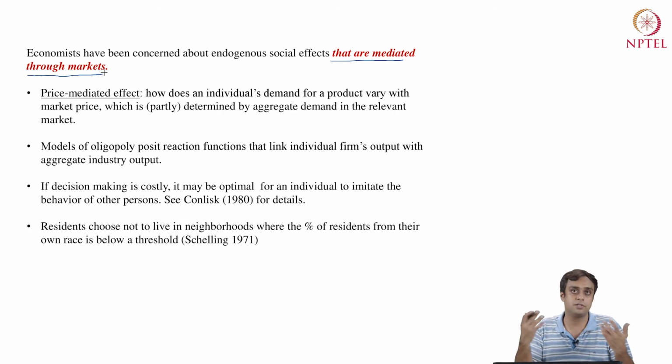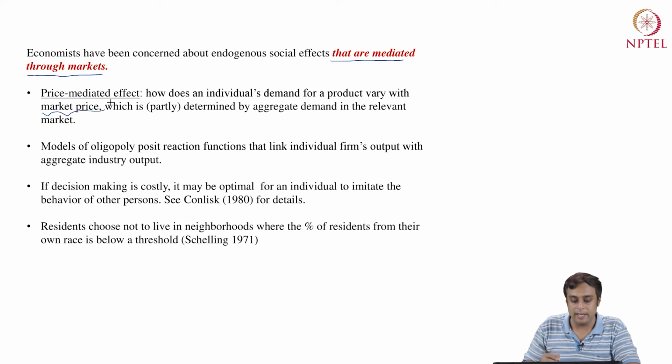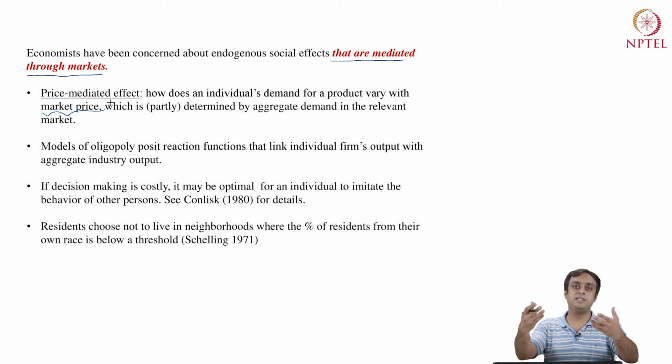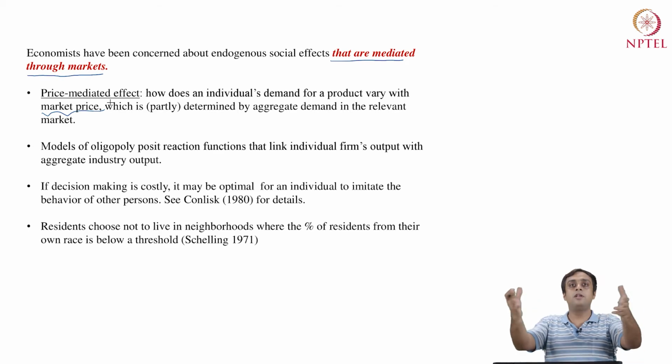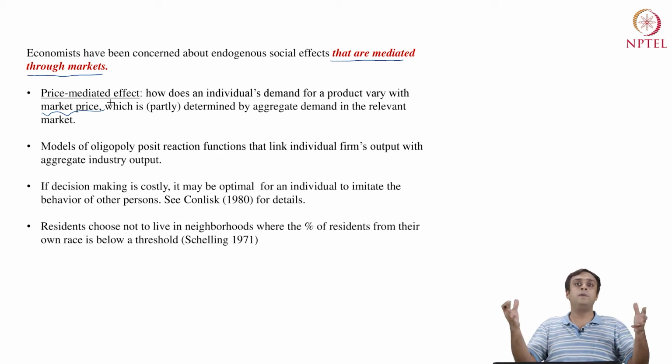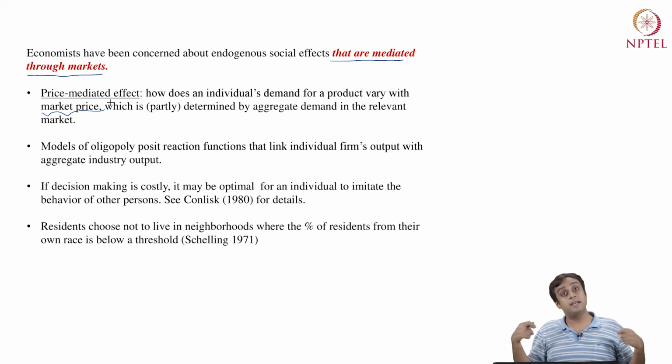There are large literatures of this kind. Now, this market price, however, is determined at least partly by the aggregate demand in a relevant market. So the prices that we see in a market for any good exhibit a general population level, group level, or city level willingness to pay for that good.